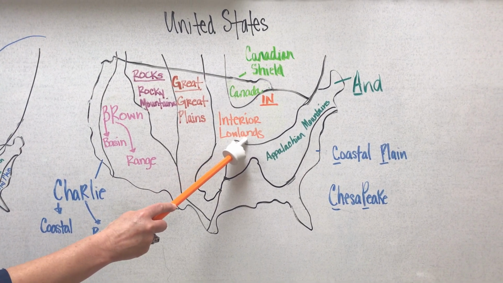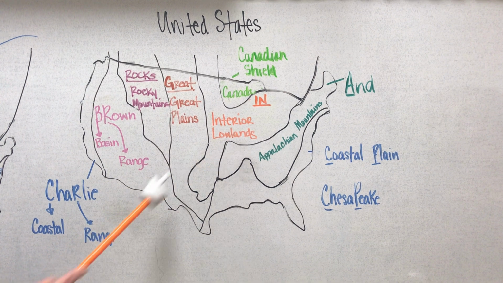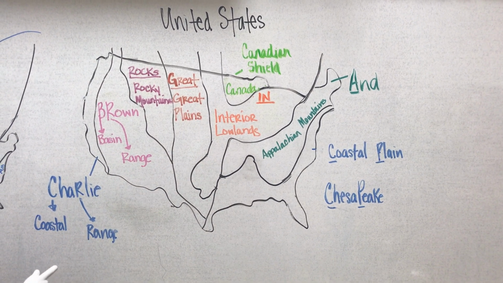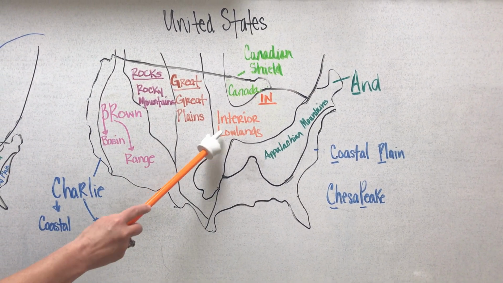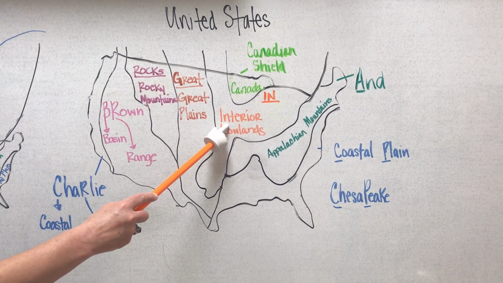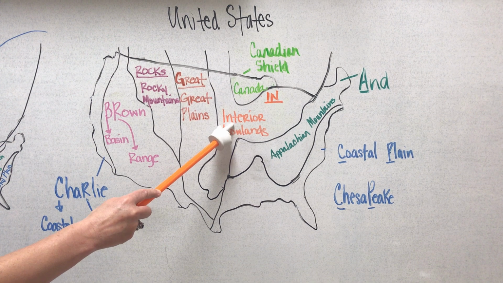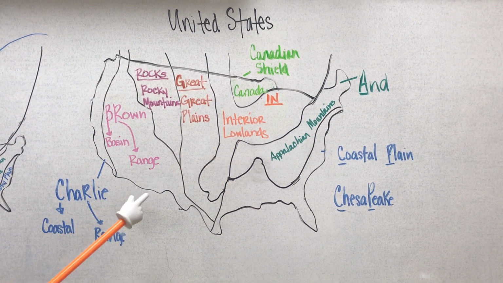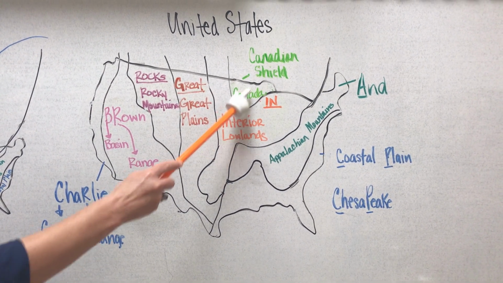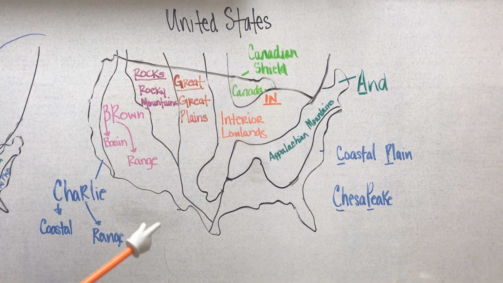These lands are low in elevation, but they do have rolling hills, and they're grassy, and they have many, many rivers. The Mississippi, the Missouri, the Ohio are contained or start anyway in the interior lowland region, and they have broad river valleys.